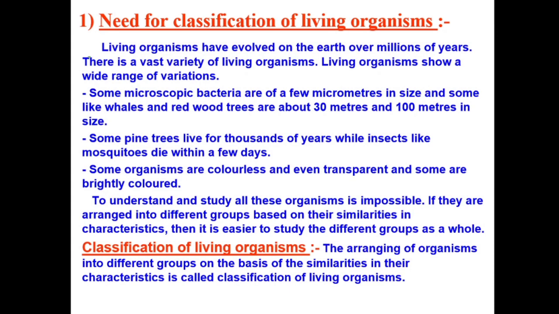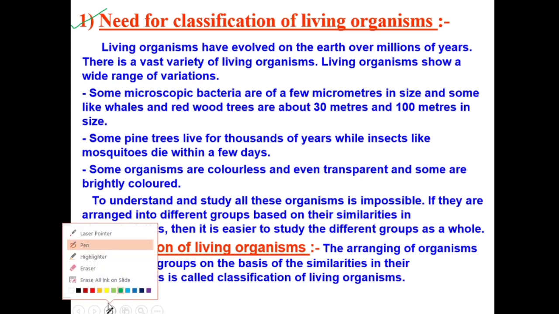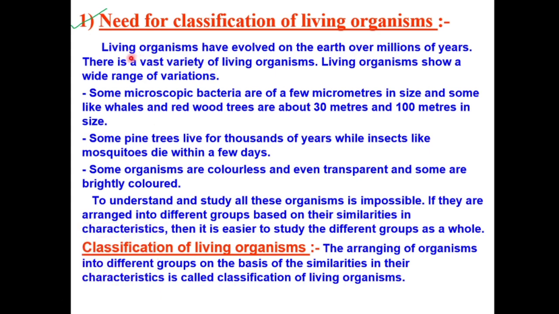Okay, now as I said, in this chapter we will be studying about classification, right? So we need to know what classification is, or why we need classification. If you read these lines properly, what are they saying? They are saying living organisms have evolved on the earth over millions of years, right? There is a vast variety of living organisms.